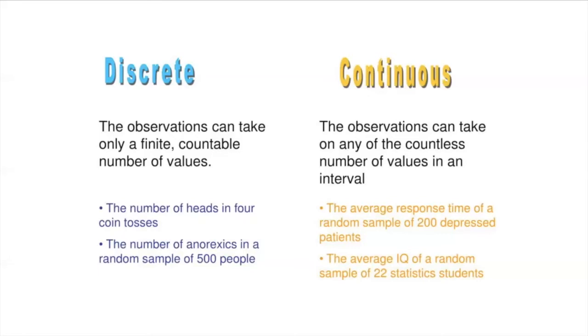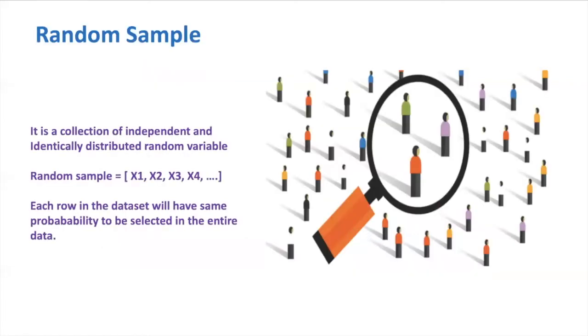Let us suppose an example: the number of heads in 4 coin tosses or the number of diseases in a random sample of 500. They can only come in integer values. For a continuous variable, the observation can take on any of the countless number of values in an interval. Now, you are all familiar with the random variable. So let us move to a random sample.